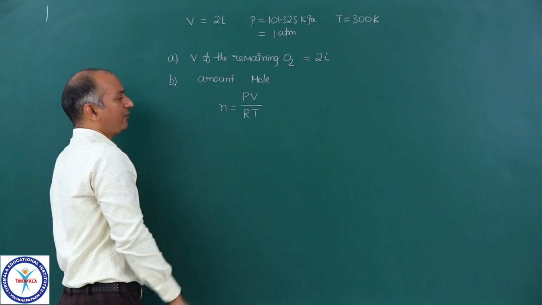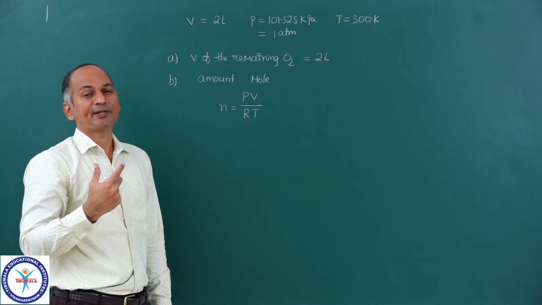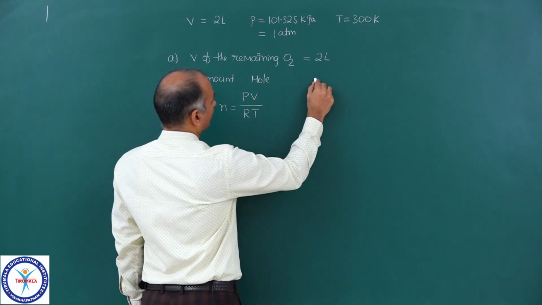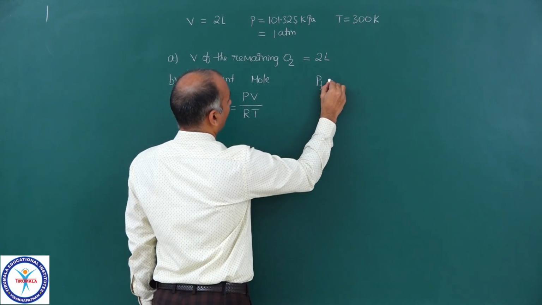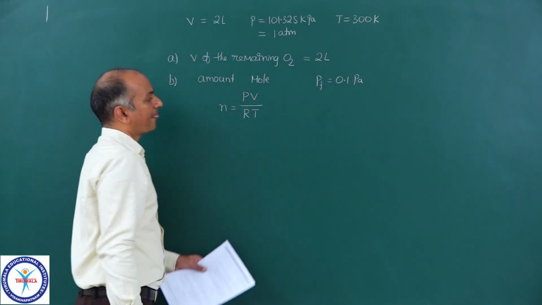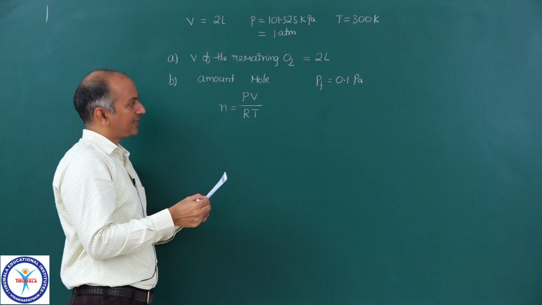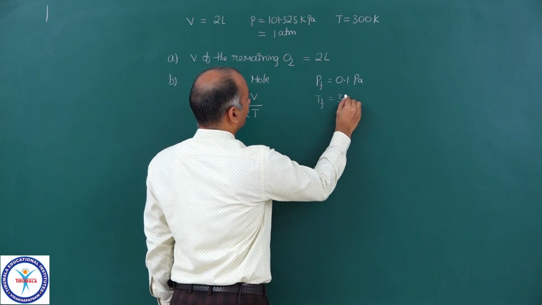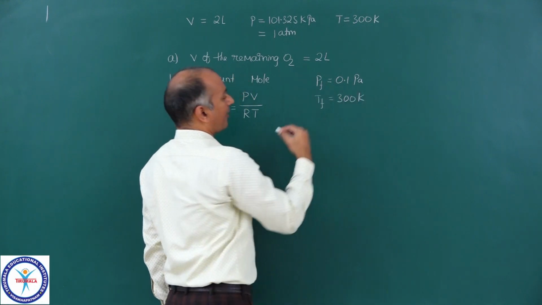We can rearrange PV is equal to nRT like that, because we want n. And you see pressure: final pressure is equal to 0.1 Pascal. There is no change in temperature. T final is equal to 300 Kelvin.